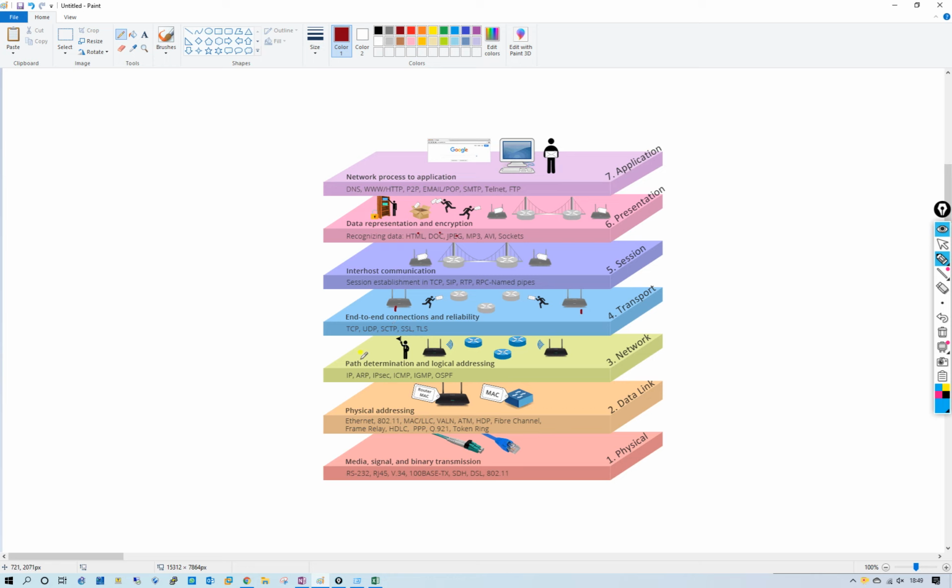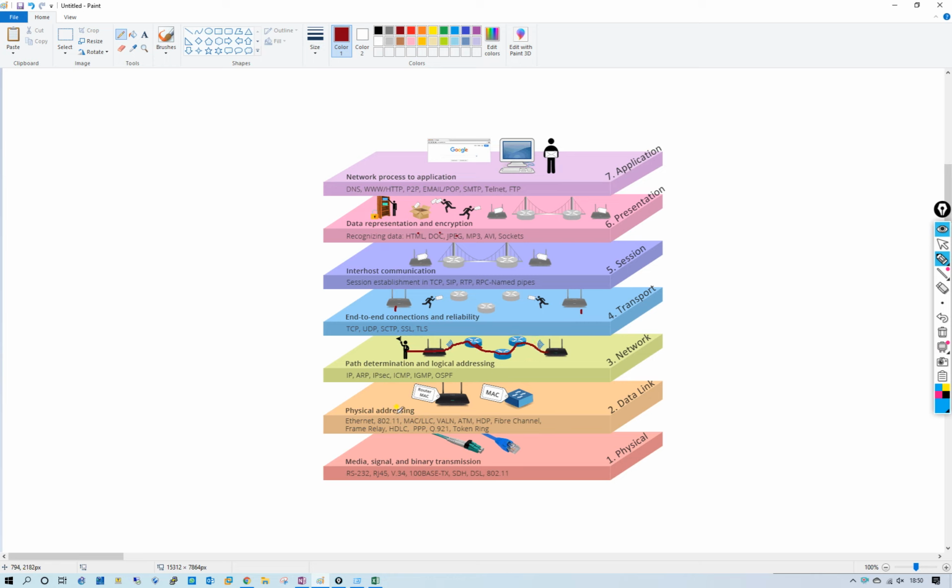After that, the data will forward to path determination and logical addressing. In the logical addressing, it will check the routing information like IP address, ARP request, IP security, ICMP, IGMP, OSPF, anything of the routing table. It will check over the network, like it is the sender sending data, and after that it will be received here.